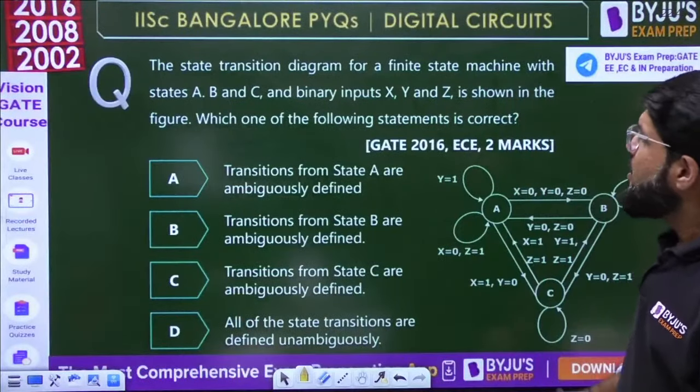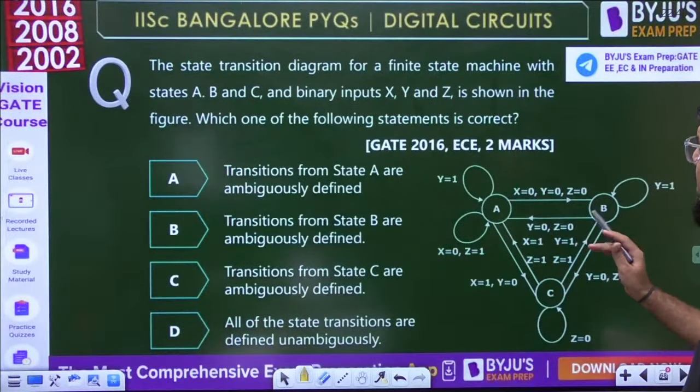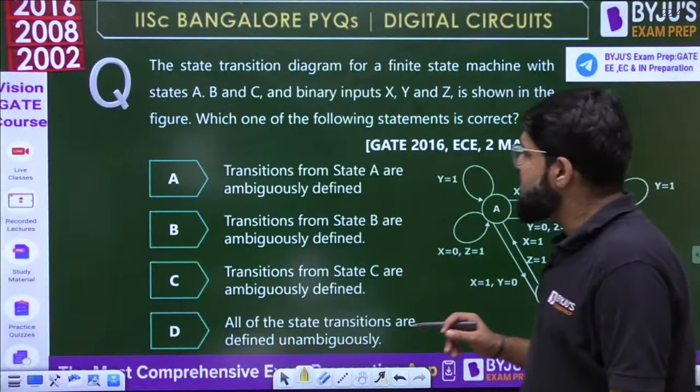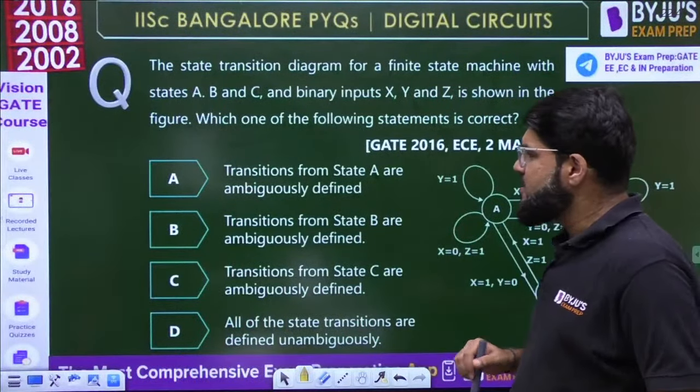Okay ji, chalo. So the state transition diagram for a finite state machine with the states A, B, C and binary inputs X, Y, Z is as shown in the figure. Which one of the following statements is correct? Again, a very good question.